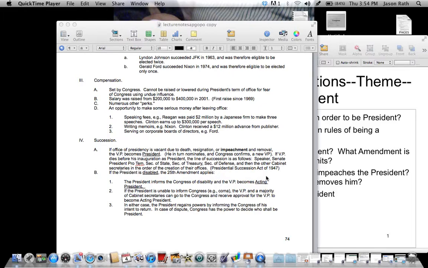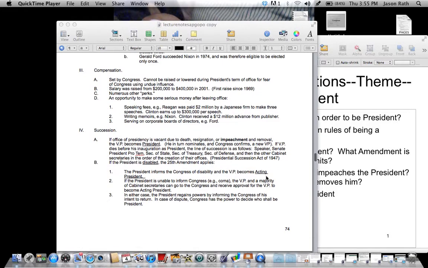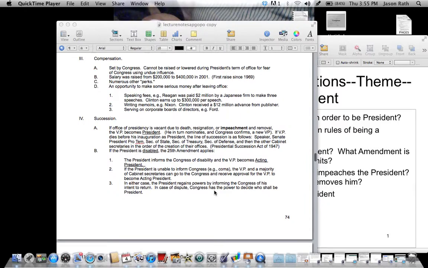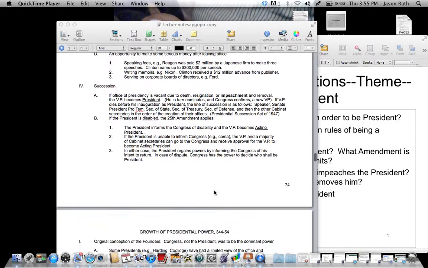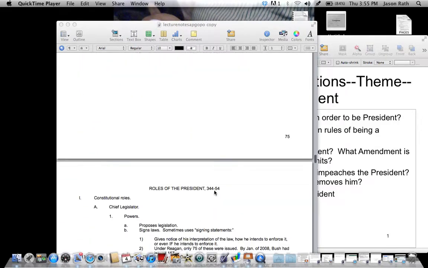Then it goes to the Senate President pro tem, which is the gentleman who's underneath the vice president in succession in power in the Senate. So you have, after the president, it goes vice president, Speaker of the House, President pro tem. Then you got Secretary of State, Secretary of Treasury, Secretary of Defense, and so on. So this is just what happens if the president passes away or something happens to the president. So that's that. Don't worry about that page.